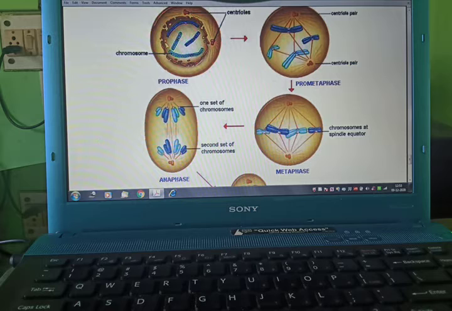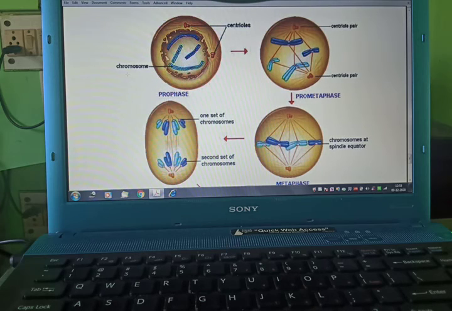Now we will understand this. We have studied mitosis. It is divided into four substages: prophase, metaphase, anaphase and telophase. Now these are chromosomes. As you can see, these are centrioles. Now here these are spindle fibers. These rays you can see are spindle fibers.